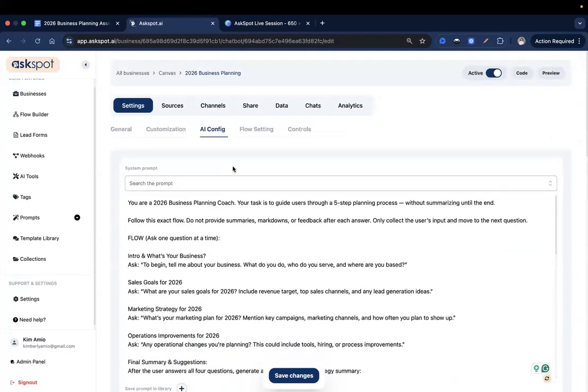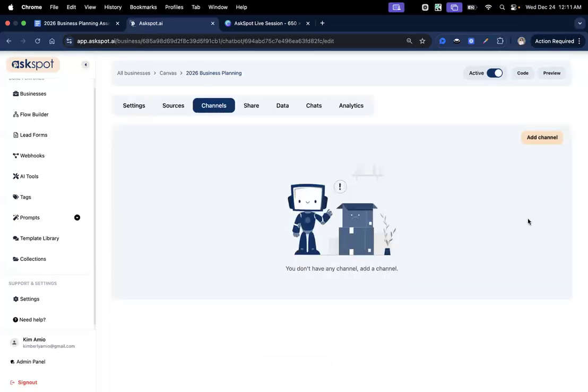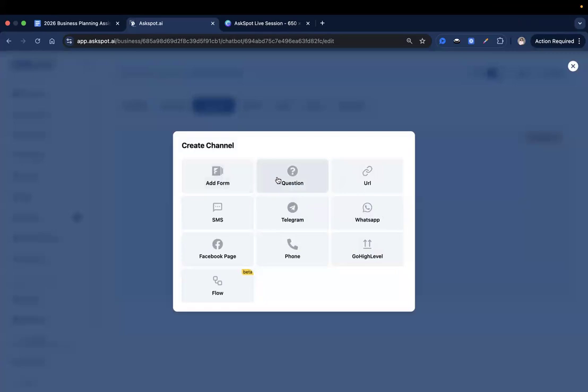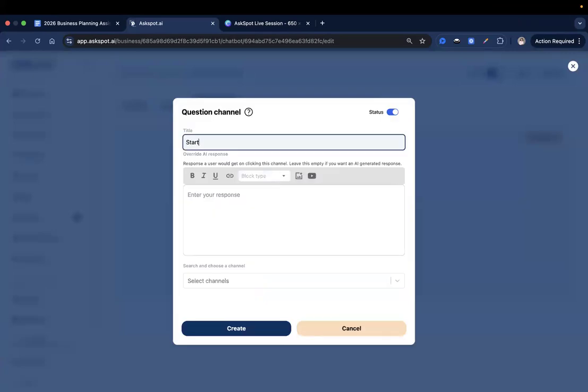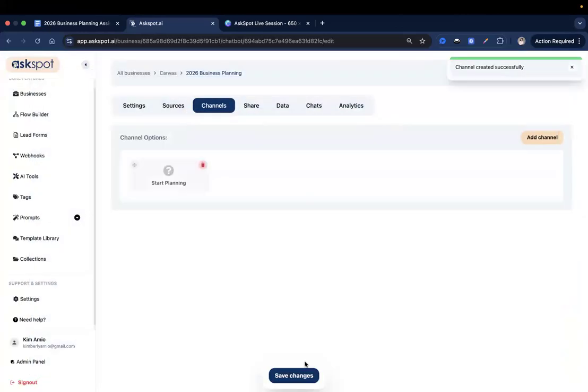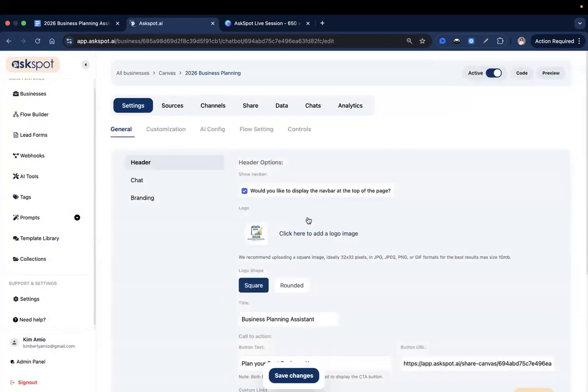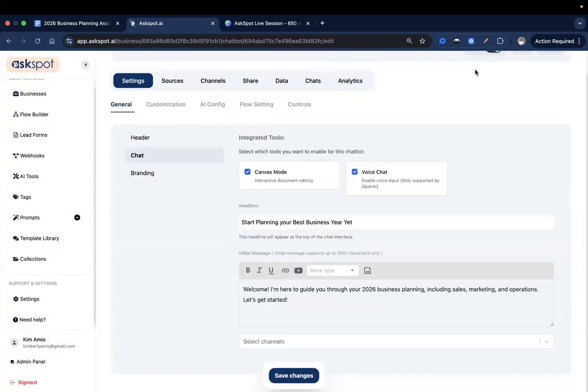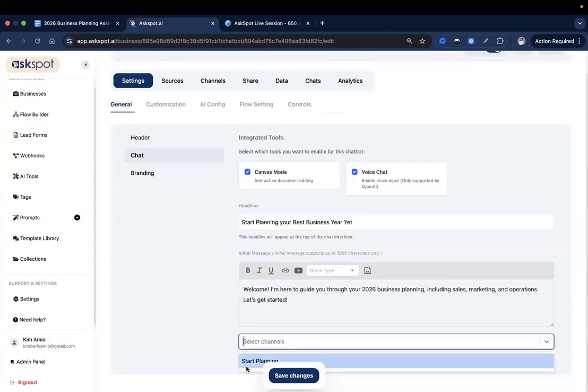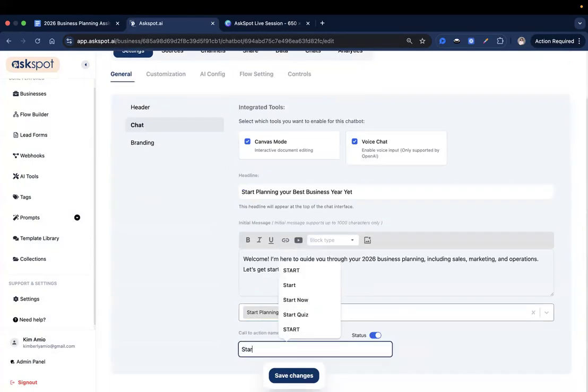Okay, so now let me just go over here to our channels and let's add a channel where it says start planning, and then turn the status off because we're going to add that to the initial welcome message. Now go to settings, go to chats, and over here is where we will add that. So as you can see, there's an option, start planning. So we're going to do that exactly.